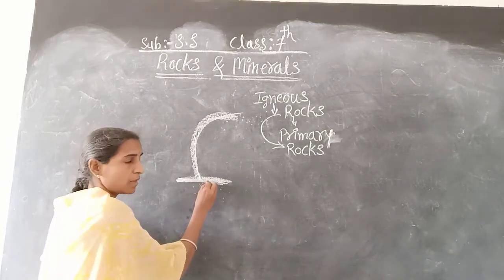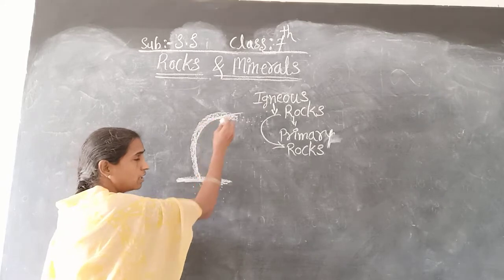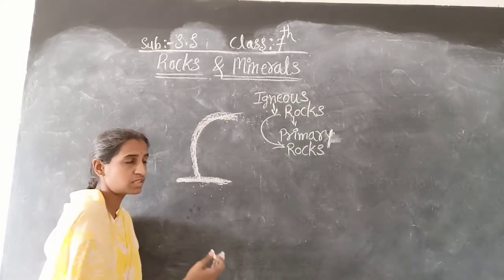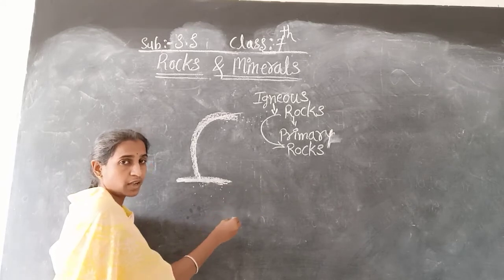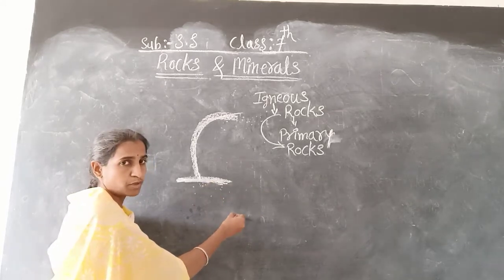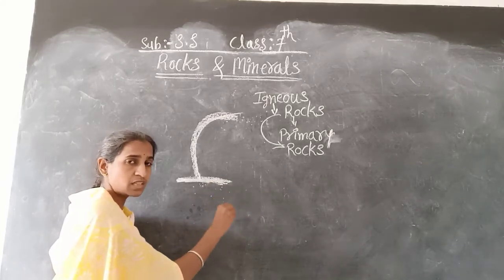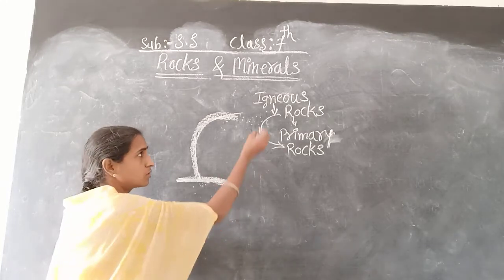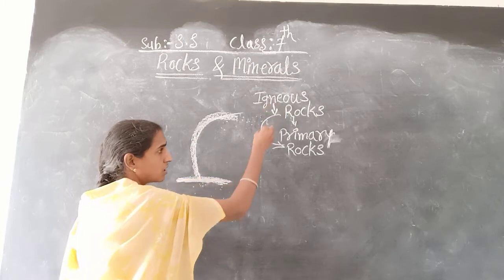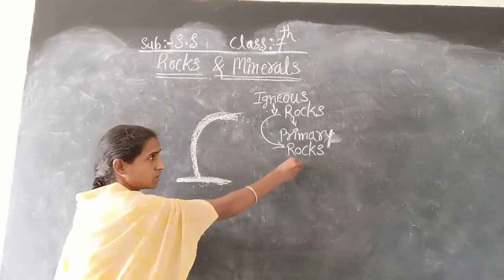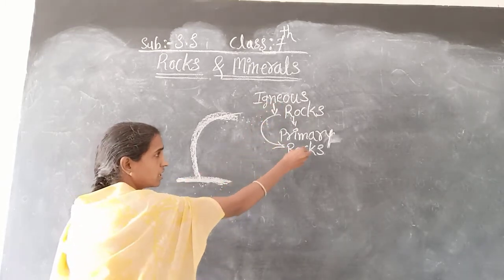When the molten magma comes outside, it cools and becomes solid. So at that time some rocks are formed. Or you can say, in such a way rocks are formed. Those rocks are called igneous rocks. Igneous rocks are also called primary rocks.